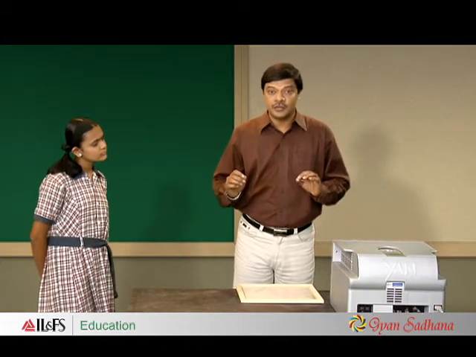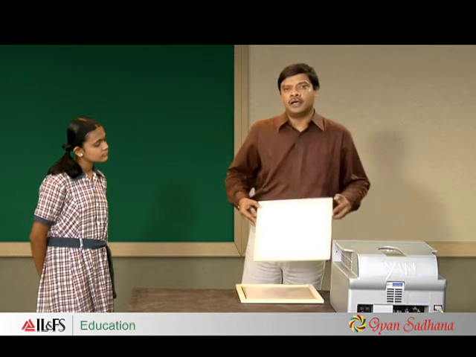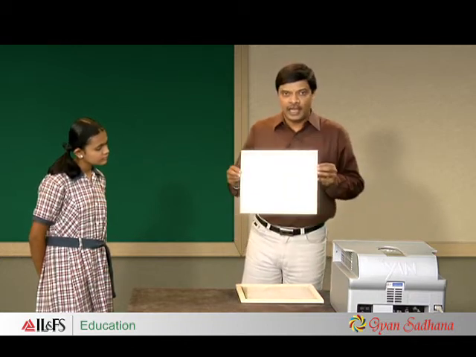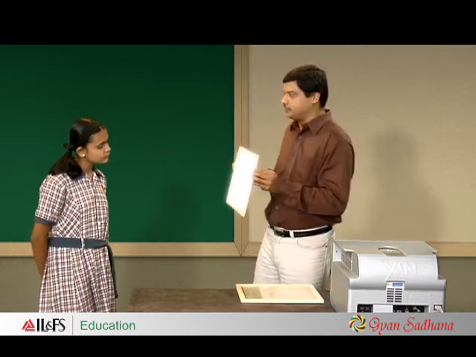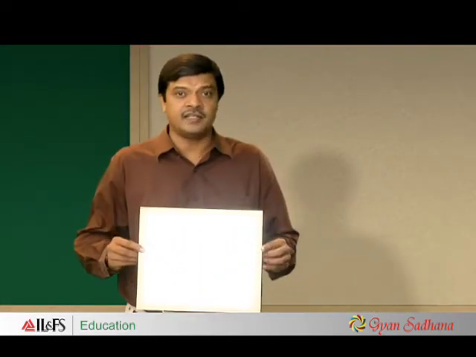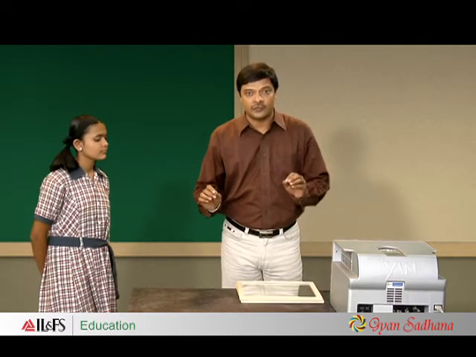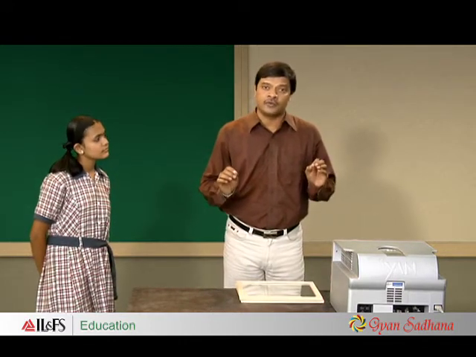I am not happy with this unclear image. I want a clear and sharp image. So I have silvered the back of the glass, and what do I get? I get a smooth, shiny surface, and I can see a clear image. A surface that is able to produce a clear image of an object placed in front of it is called a mirror. Let us look at the smooth and rough surfaces and see how light is reflected from them.